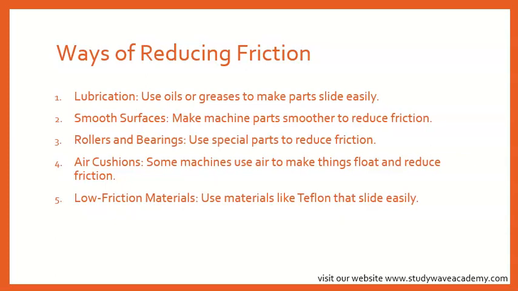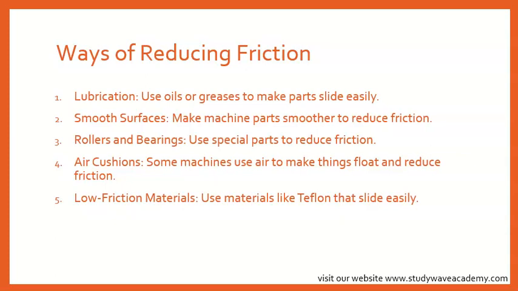So some machines use air cushions to minimize contact and friction, making movement more efficient. Low friction materials. Use materials like Teflon that slide easily. Materials like Teflon have low friction properties. So these are the ways to reduce friction. Okay? Do we understand? Good.